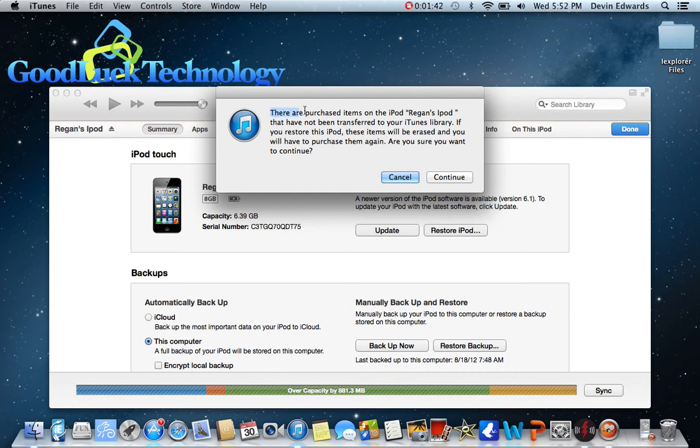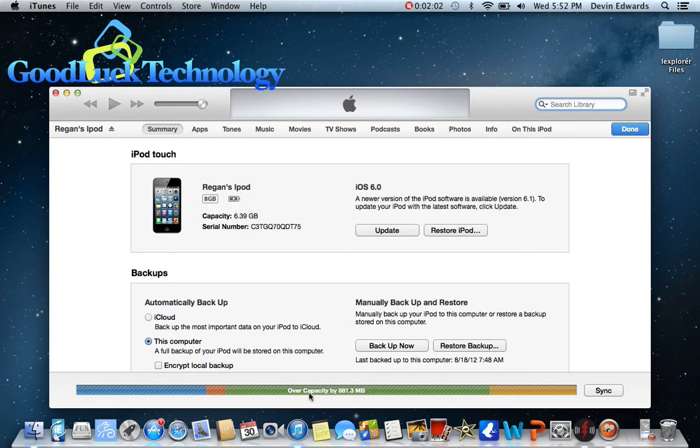There's a brief summary telling you that there's some purchase that hasn't been uploaded onto iTunes, which is okay, because if they're music or games, you can get them back on the iPod for free. So I would go ahead and press continue.